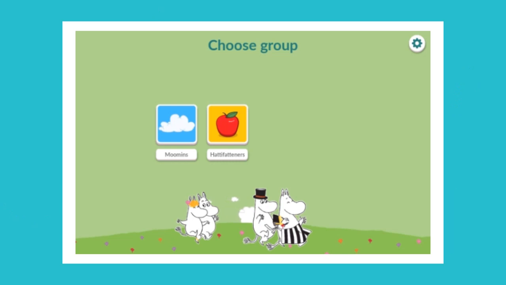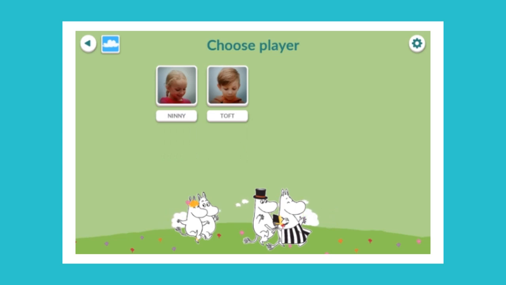In this video, I will be introducing our learning application and our online tools. So let's start with the learning application. When the teacher logs into the application, they will see all their groups, and then by clicking the group icon, they can see the children in that group. And again, by clicking, they can access a child's progress.